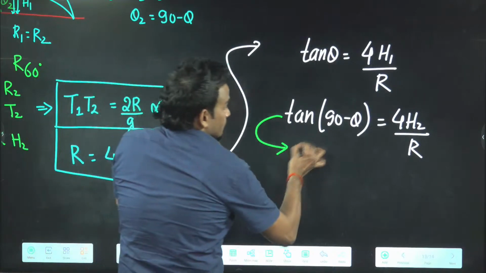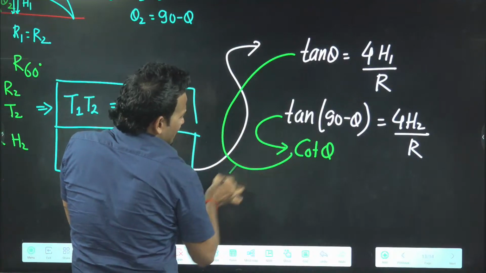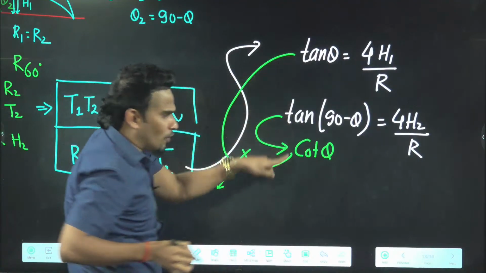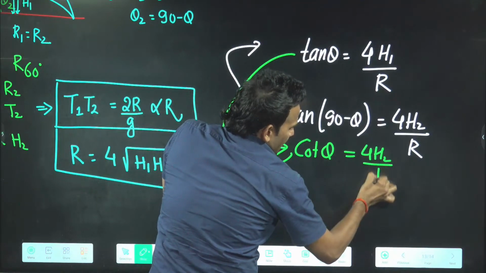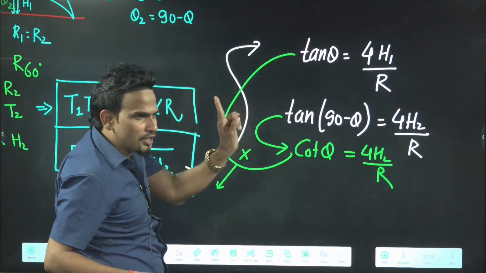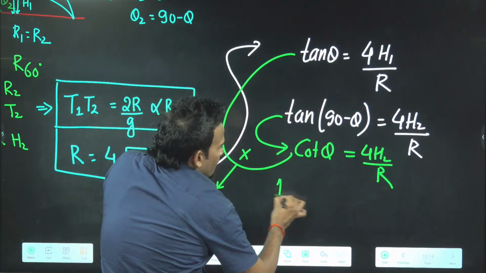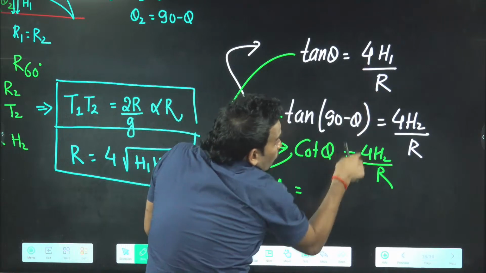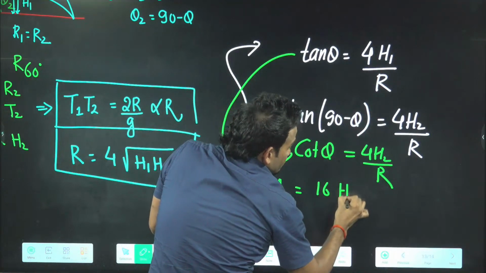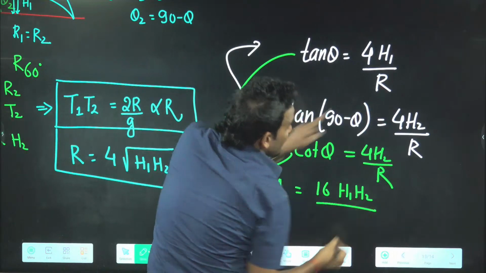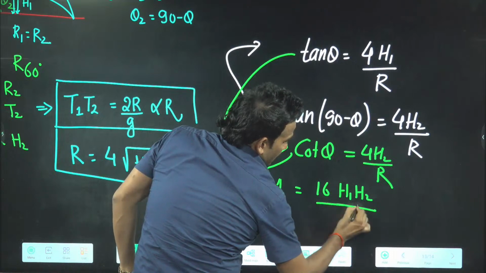Cot theta. Now if you multiply them, can you tell me what will be cot theta into tan theta? I'm going to multiply both equations. What is tan theta into cot theta? 1. You know both are reverse of each other. So tan theta into cot theta will give you 1. But here what you will get? 4 into 4, 16, H1 into H2 by R into R, R square.